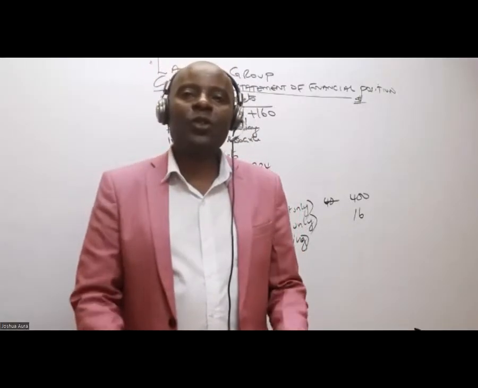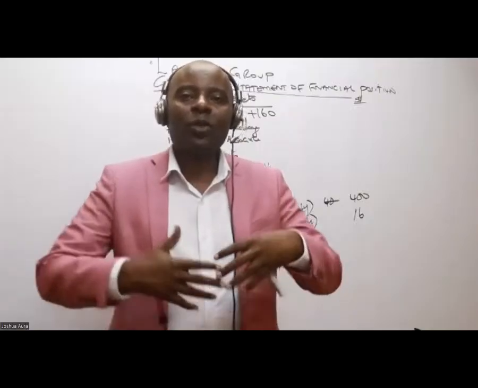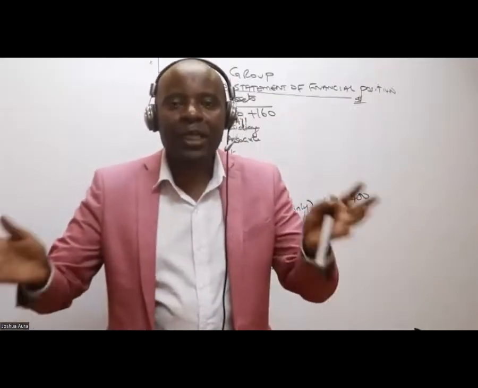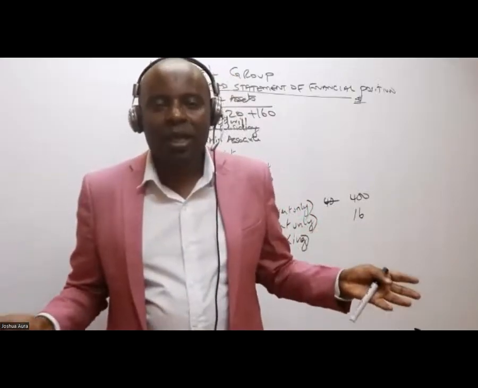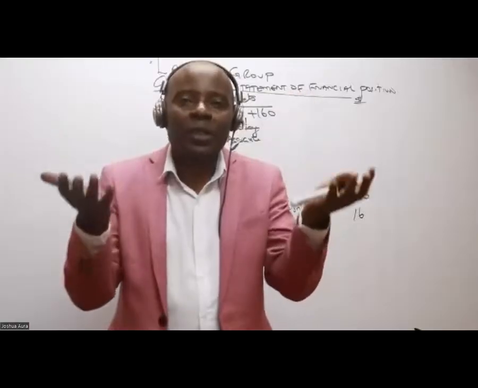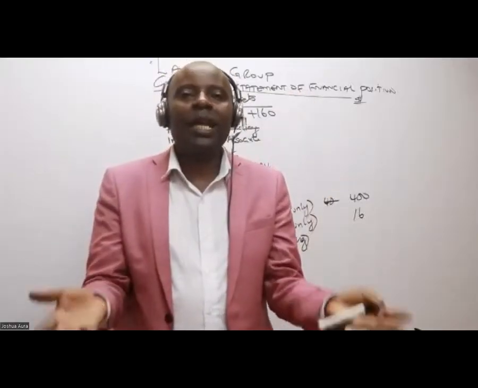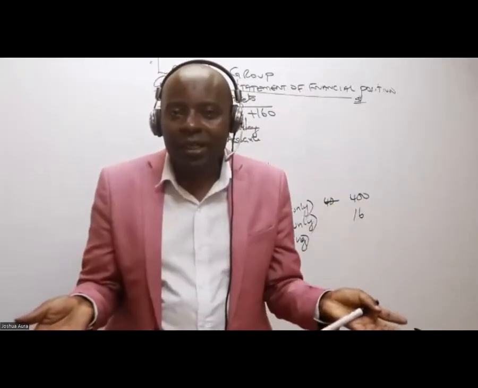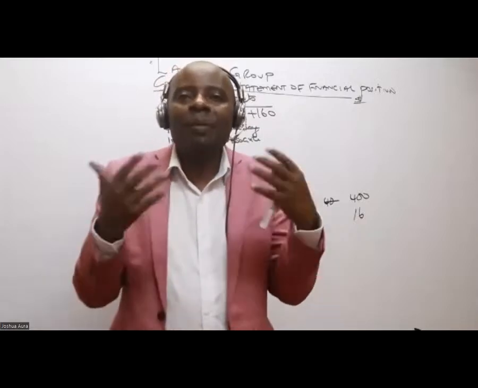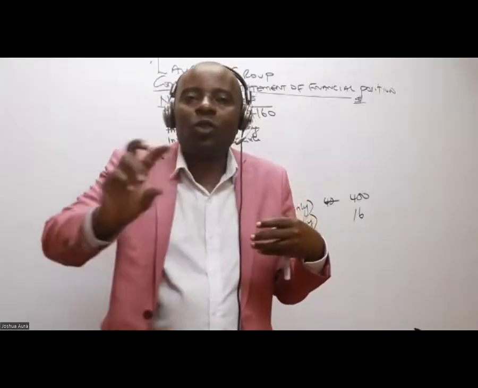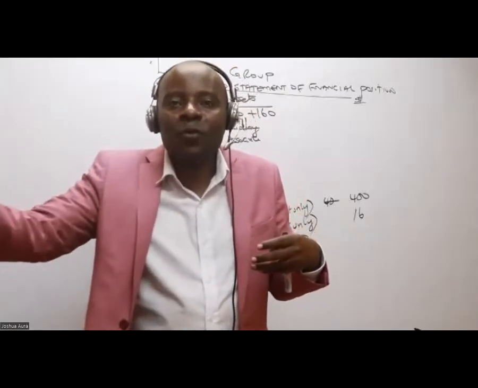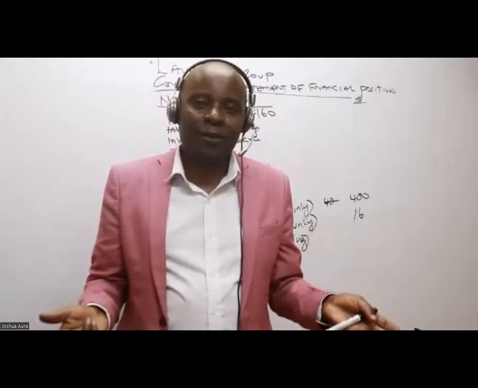So if these goods were sold, all of them, then I will be able to realize the profit as a group. If all of them were still within the group, then the unrealized profit here will be that 10. If 50% are remaining in the group, then I will only recognize 50% of the total internal profit as unrealized profit.